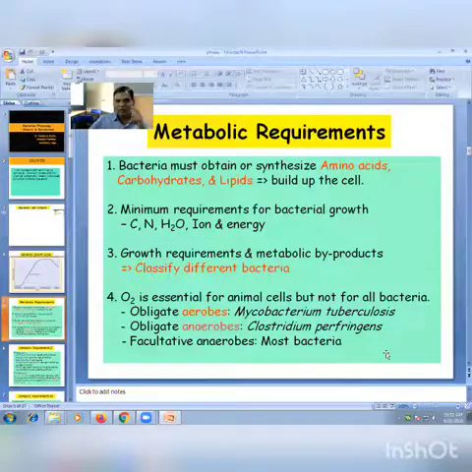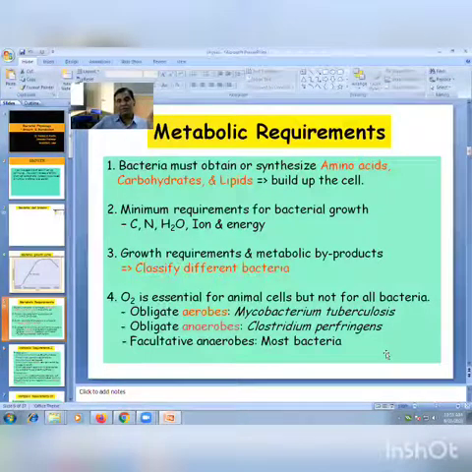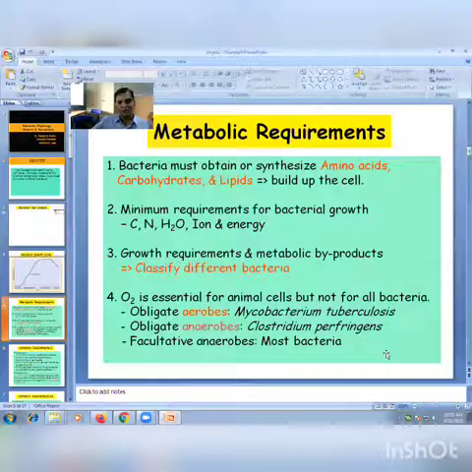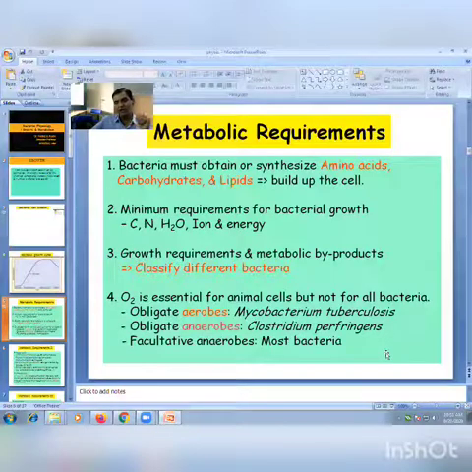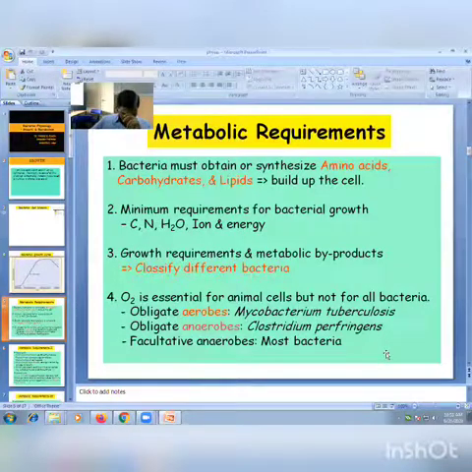A source of all these is required. Generally, when bacteria grow in the atmosphere, they utilize all these things from the atmosphere. But when we are purposely growing them inside the laboratory, we have to add these sources. It depends on the ability of the bacteria to synthesize all these.